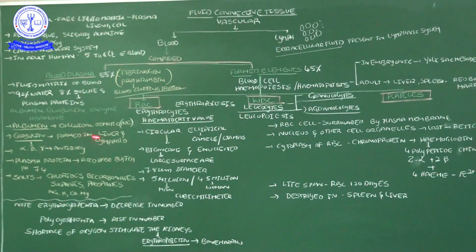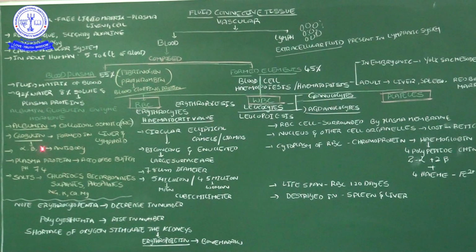Then another protein is globulin. Globulin is formed in the liver and the lymphoid organs. What is the significance of globulin? In hemoglobin, globin is a protein. There are three types of globulins: alpha, beta, and gamma globulin. These gamma globulins play an important role in the making of antibodies.